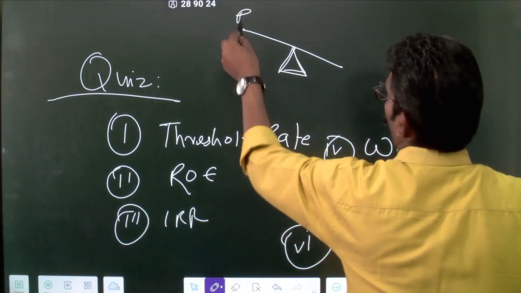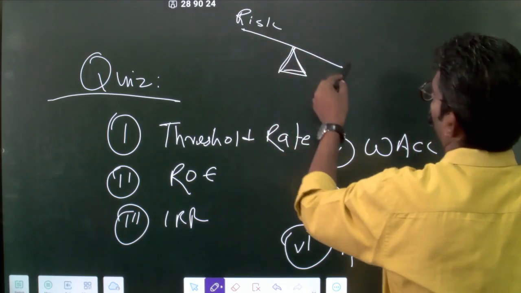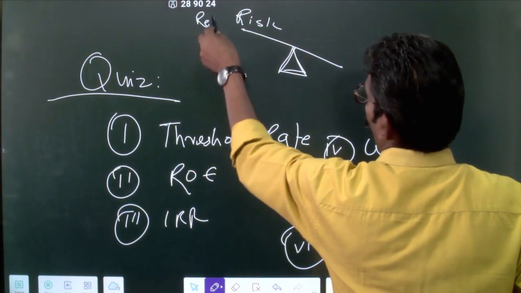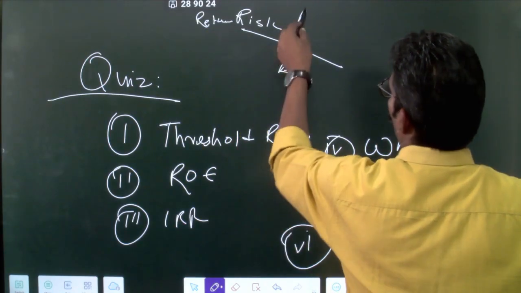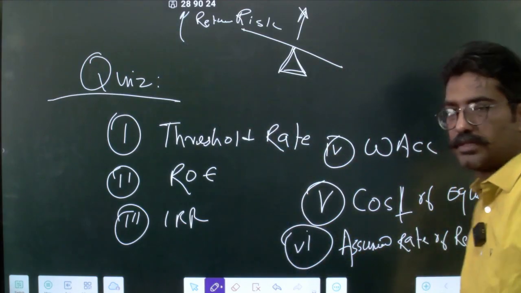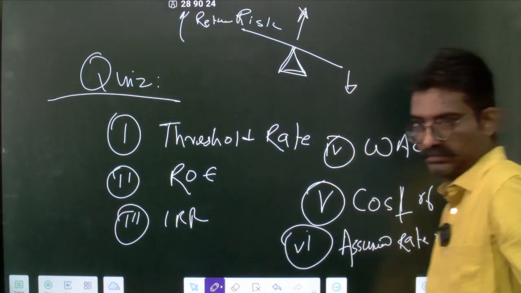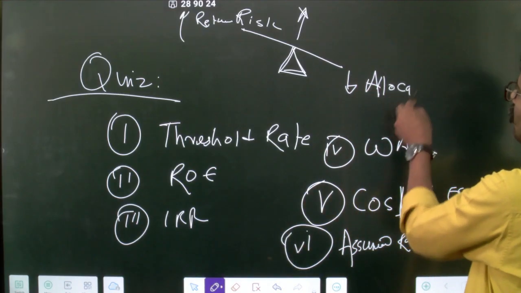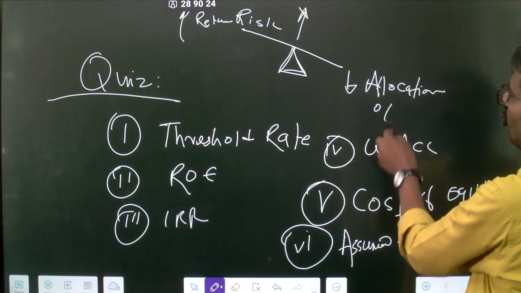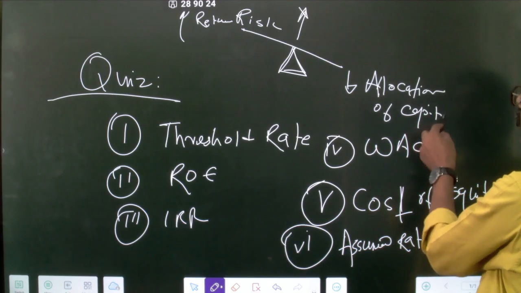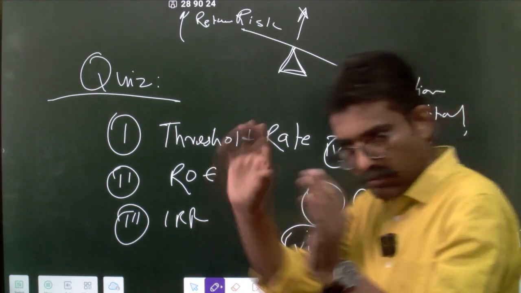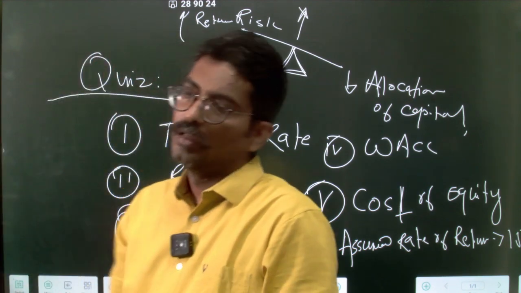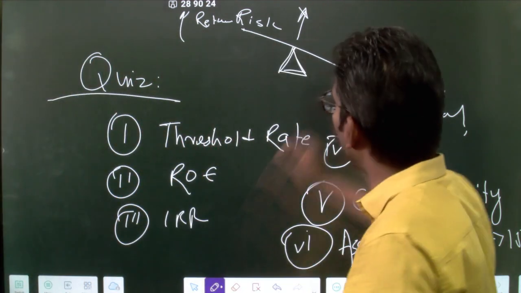So you have to understand that risk and return go hand in hand. They are actually sitting on the same side. If risk goes up, the return also goes up and vice versa. It does not go down. But what goes down is the allocation of capital. A rational mind will allocate lesser capital where the risk goes up. That's why I said that only a smaller portion I want to allocate at 15%, maybe at 25%, I want to allocate lesser.